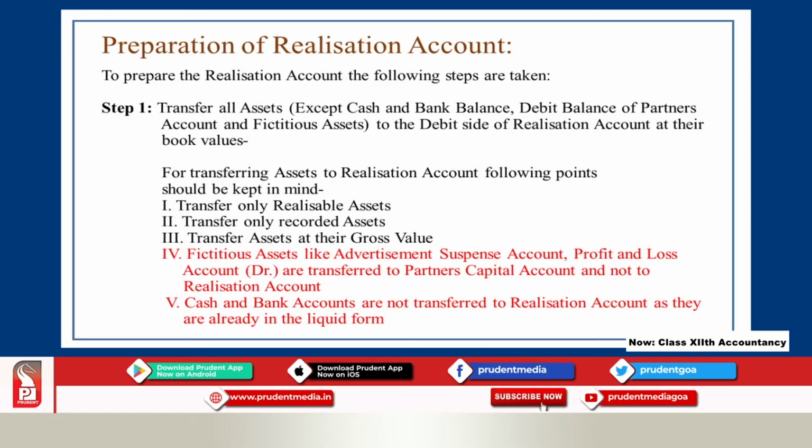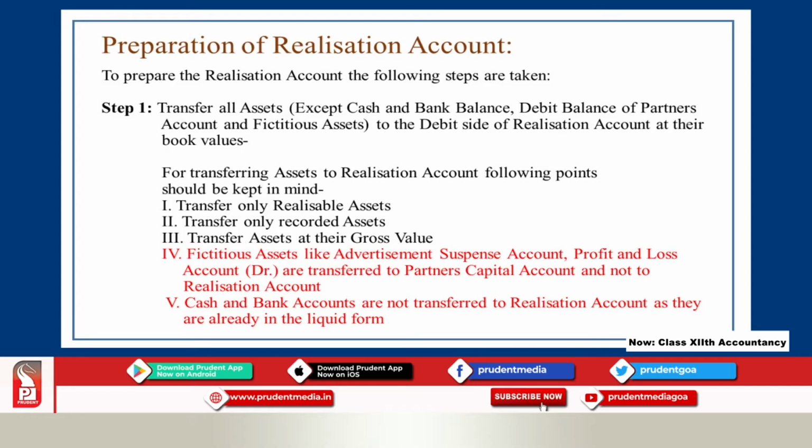These are the items normally we come across on the asset side of the balance sheet, but while transferring the assets to realization account, you have to consider only the assets which can be realized or disposed of.